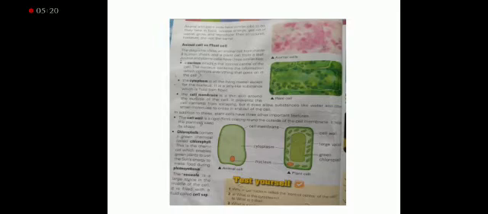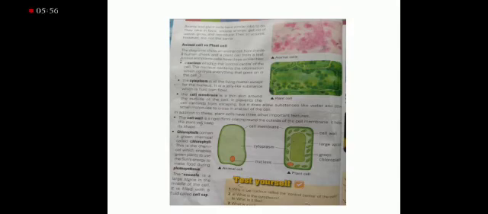Now I am going to explain the three different parts of the plant cell. Number one is cell wall, second one is chloroplast, and the third one is vacuole. The first one is cell wall. The cell wall is a rigid coating around the outside of the cell membrane. It helps the plant cell keep its shape. Look at the diagram. You will notice that the animal cell has an irregular shape, but the plant cell has a regular shape. And the shape of the plant cell is maintained with the help of the cell wall.